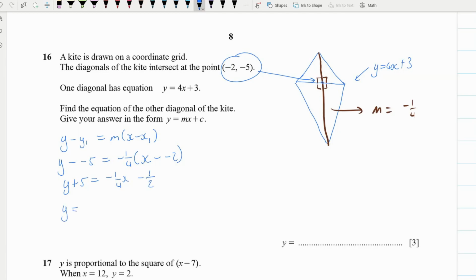And then y equals negative 1/4 x, and then we subtract 5, so minus 5.5 or minus 11/2, I think. And that would be our answer. So I'll just pop that down there. Okie dokie, moving right along.